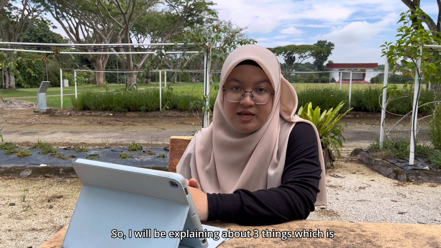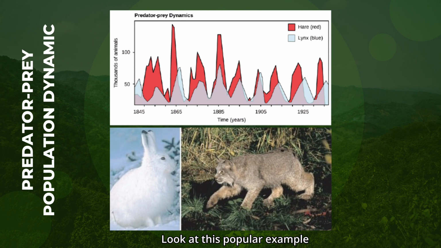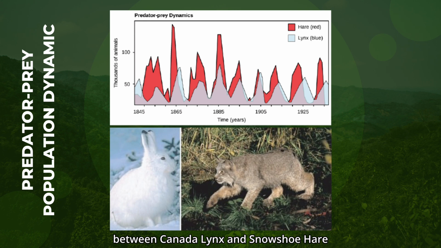I will be explaining three things: the predator-prey population dynamic, prey defenses, and also mimicry.